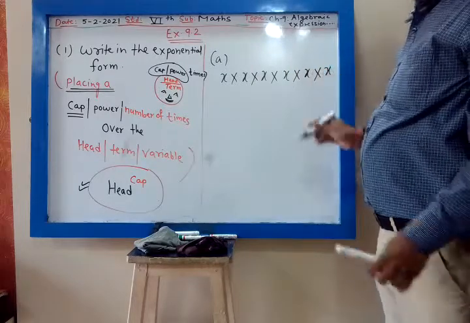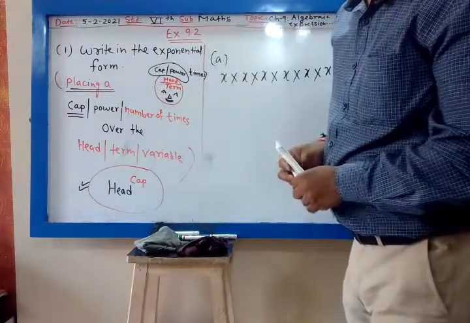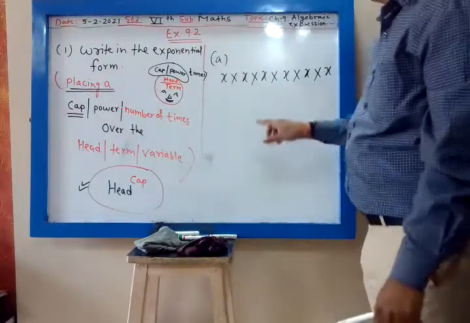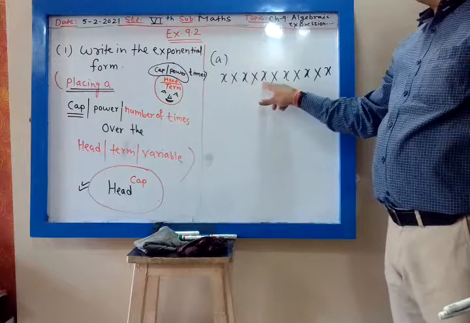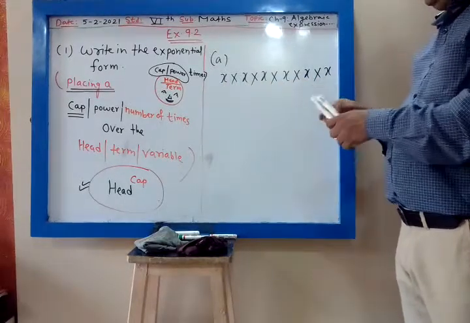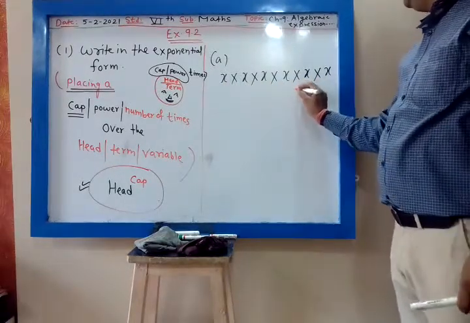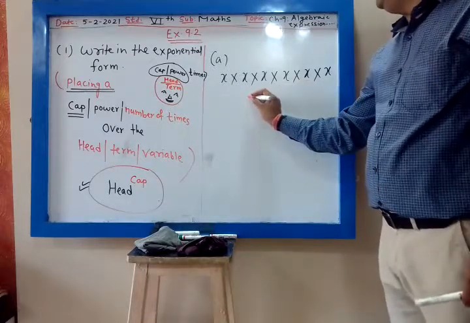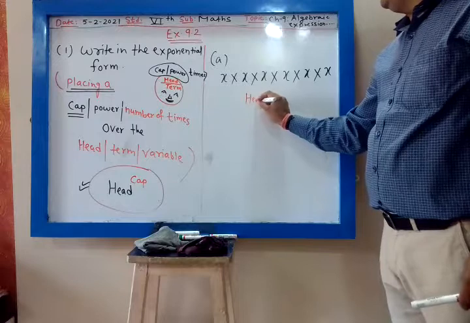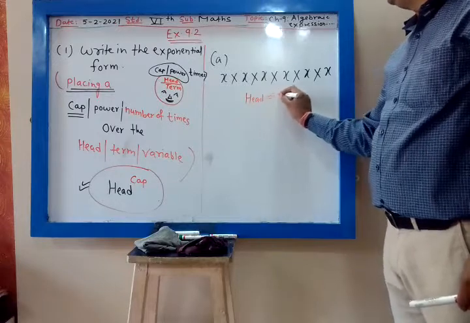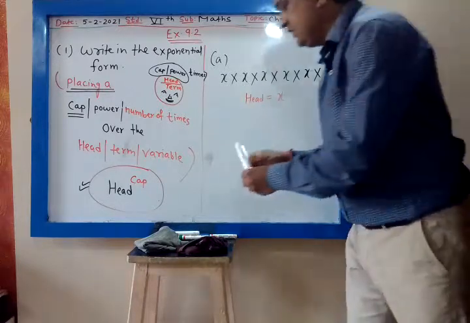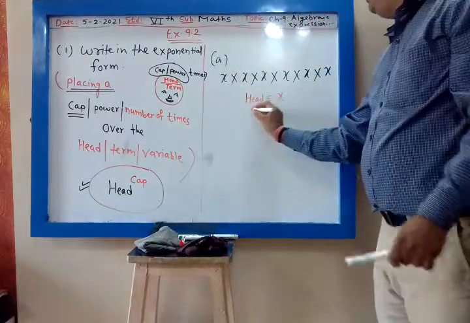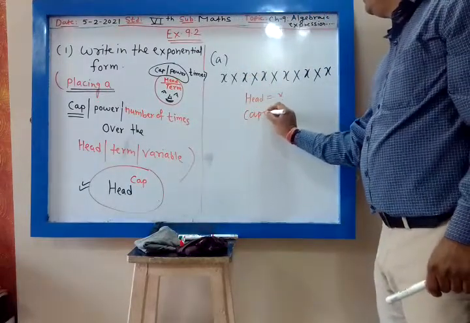How many times is x multiplied? 1, 2, 3, 4, 5, 6. So it is 6 times. What is my head? Head is my x. And what is my cap? Cap is the number of times.